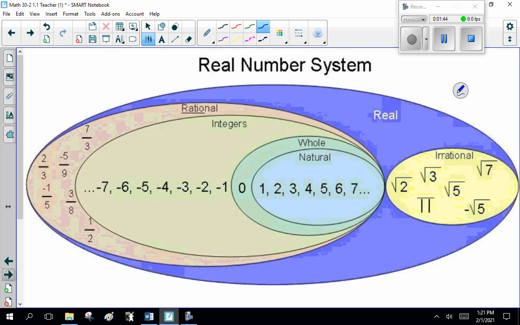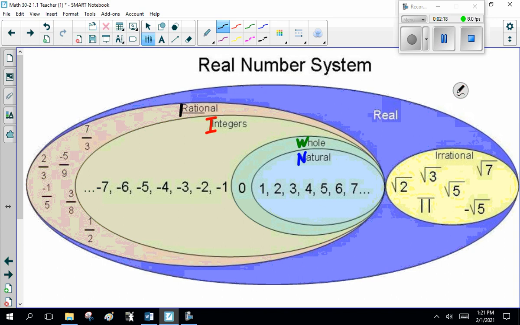Now, going on to some definitions and classification. You should remember the real number system. You've got natural numbers, N: 1, 2, 3, 4, 5, 6, 7. Whole numbers: 0, 1, 2, 3, 4, 5, 6, 7, keep on going. Integers: positive and negative numbers. Notice there are no decimals. So minus 6, minus 5, minus 4.